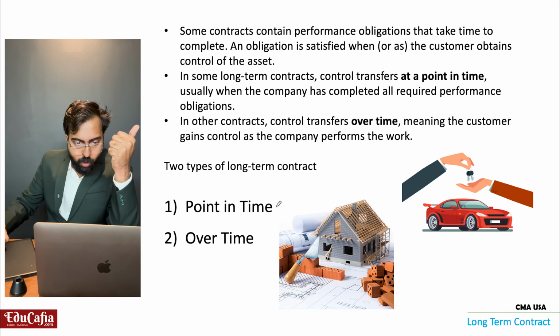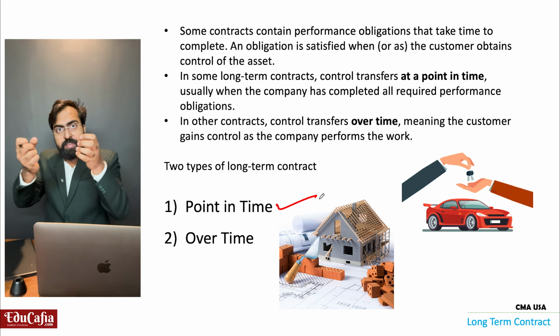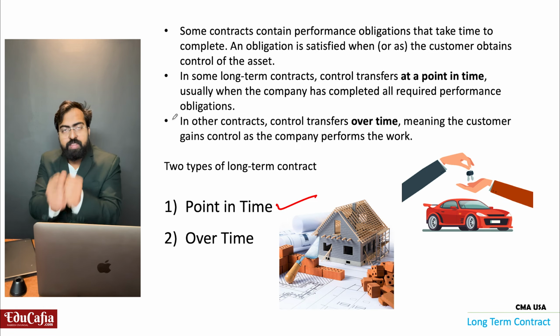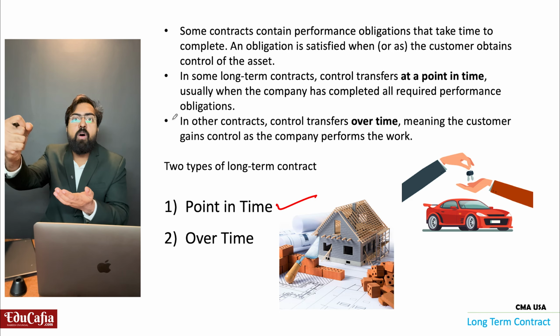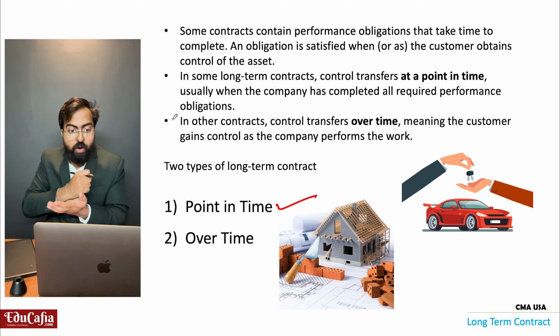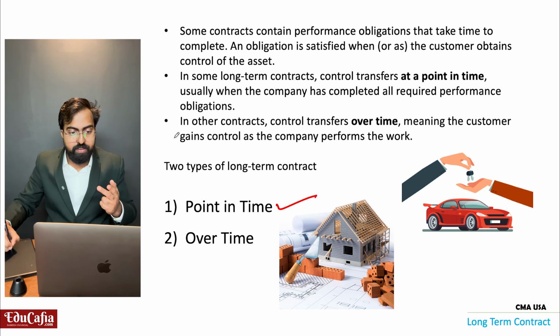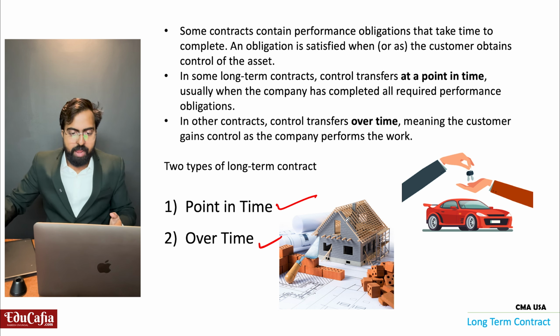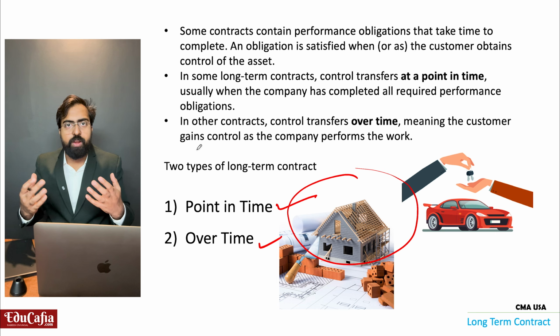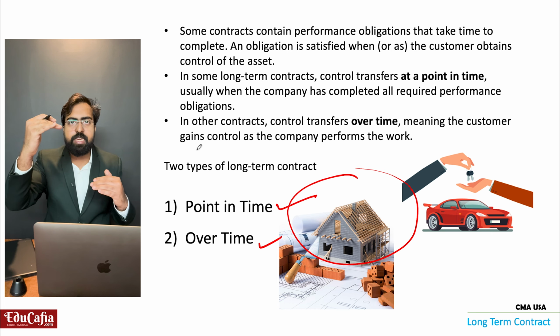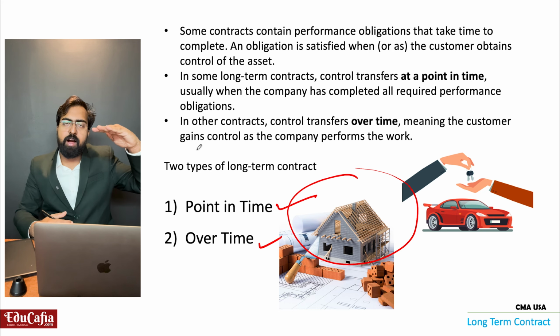One is point in time. When we receive the control over the product, at the same time we can recognize all the revenue. That is point in time. Second is overtime. When the construction of our house is going on, at each stage there will be many separate performance obligations that we already made in the agreement.